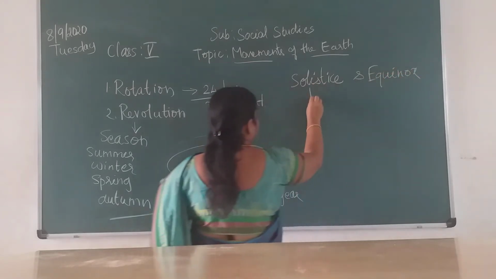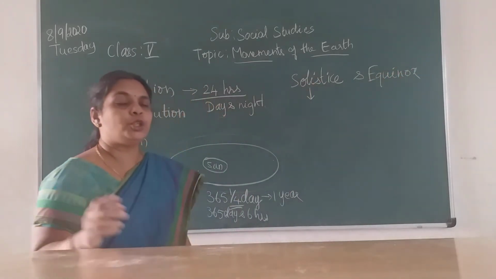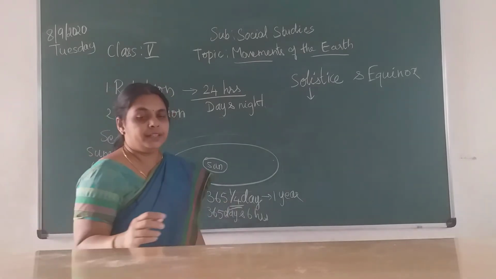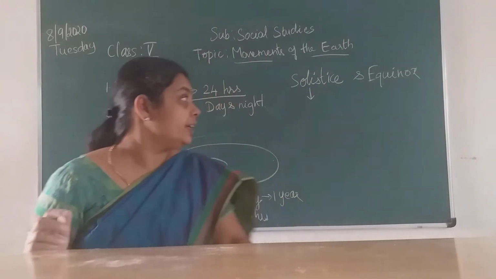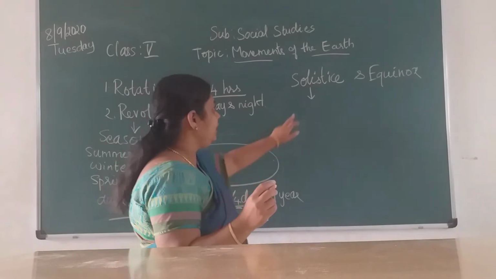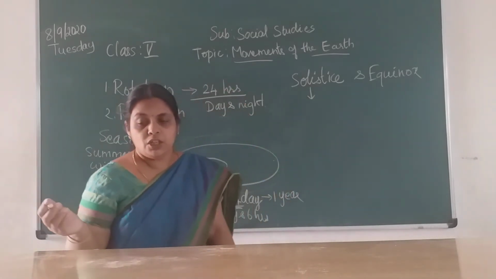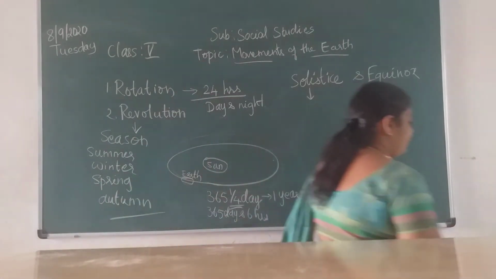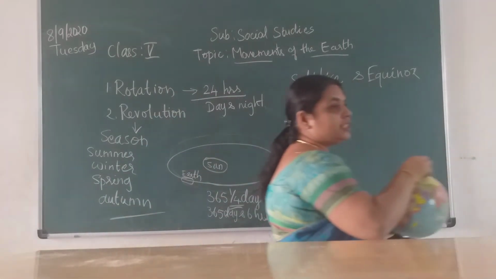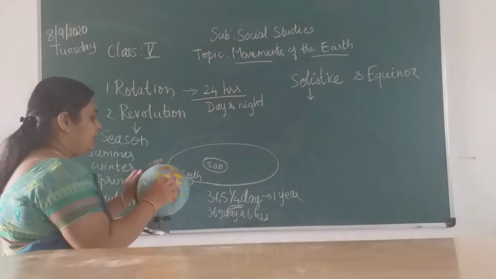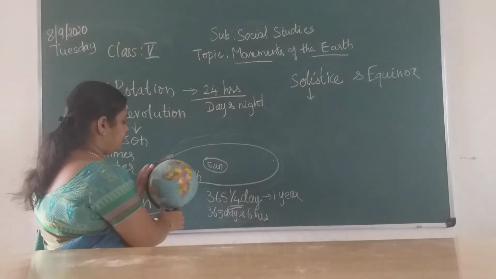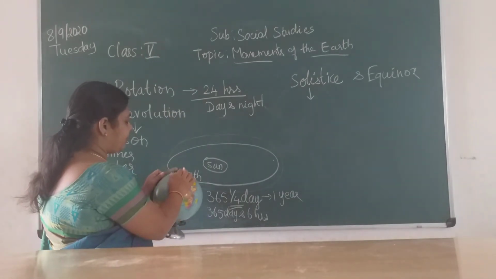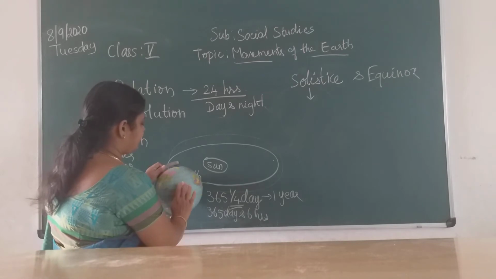So solstice means that it happens twice in a year. Okay, we will see what happens on the earth. So solstice means the days when the northern hemisphere is tilted towards the sun. Okay. So solstice means this northern hemisphere will be tilted towards the sun as it is rotating.